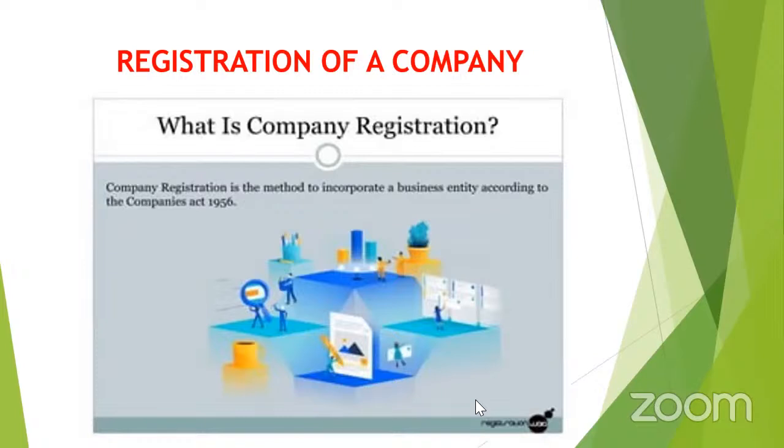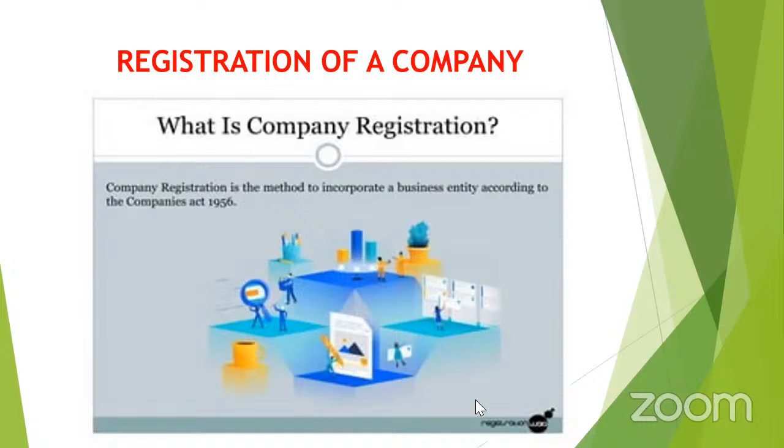Remember that a company, being an artificial entity, comes into existence only after its registration. That is done by the Registrar of Companies. A number of formalities have to be observed. After completing all the formalities, a request is made before the Registrar for its registration. After ensuring that all the formalities have been observed and all the documents have been filed, the Registrar of Companies issues a certificate called the Certificate of Incorporation. That is why this second stage is also called incorporation. In short, we call it registration of the company.